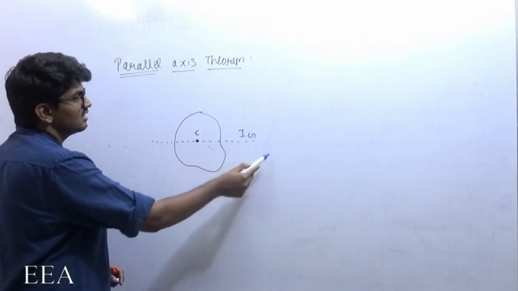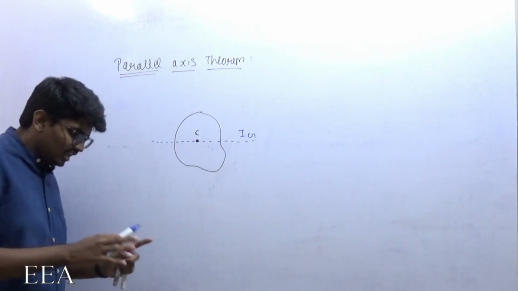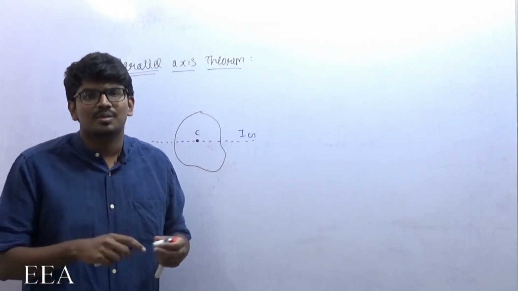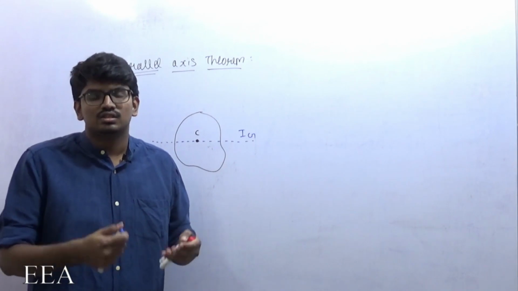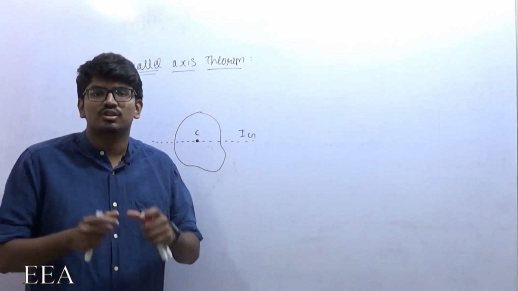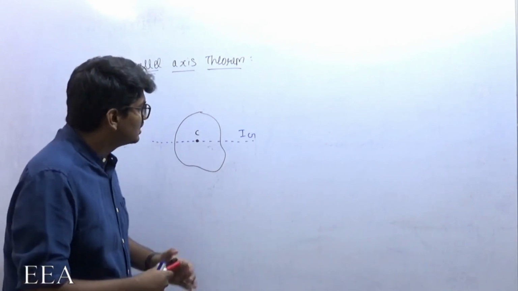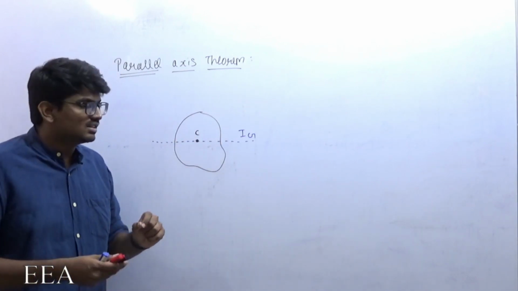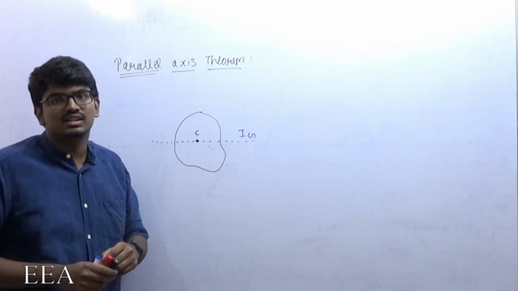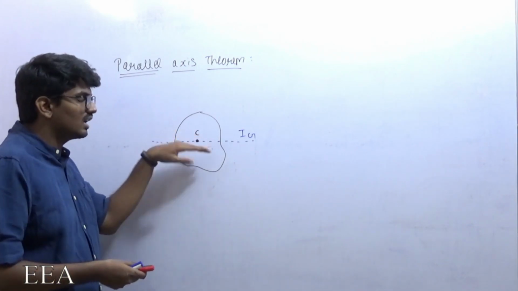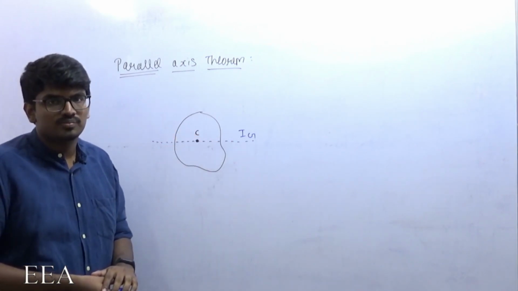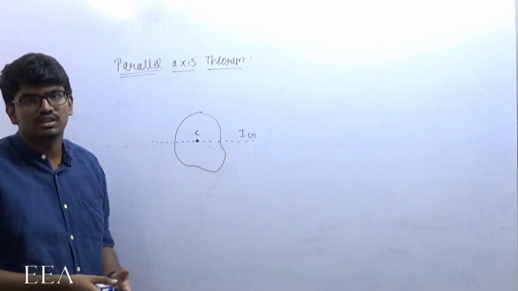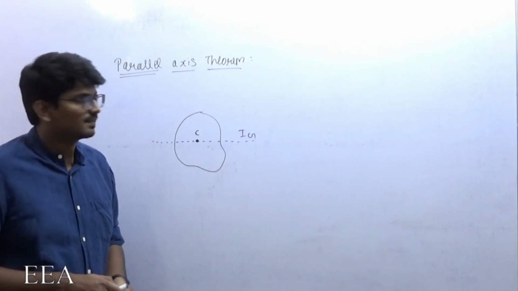This Ig value is, most of the time, for a well known shape, for example rectangle, triangle, square, circle. For all the well known shapes, this Ig value is already known, meaning we can easily derive it and easily determine it about the centroidal axis. I will be giving you those values, all the values about the centroidal axis, so that we can determine it.